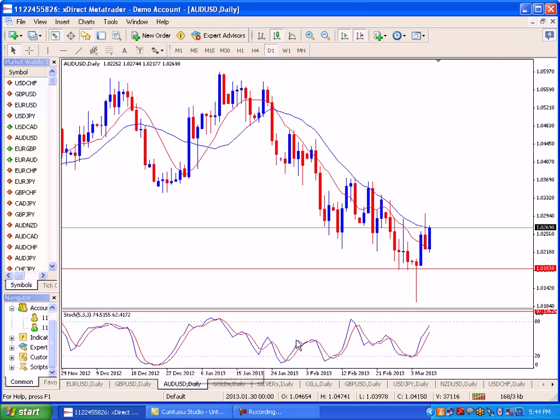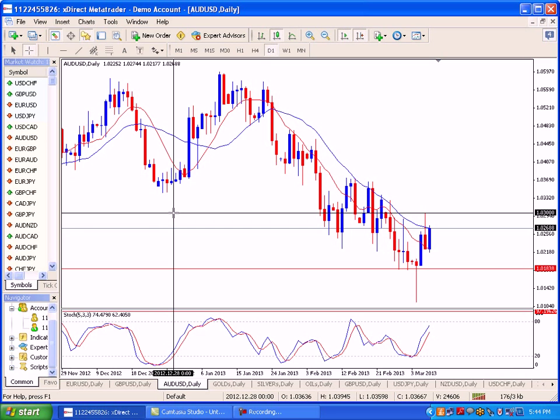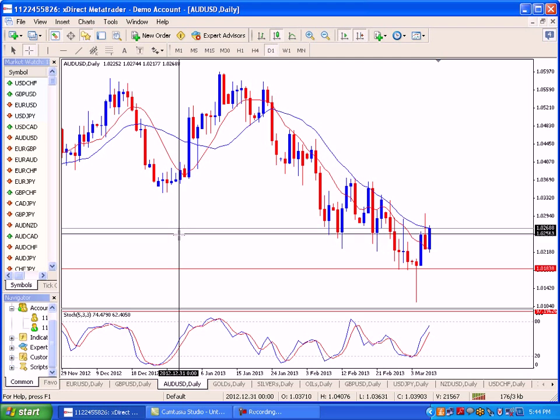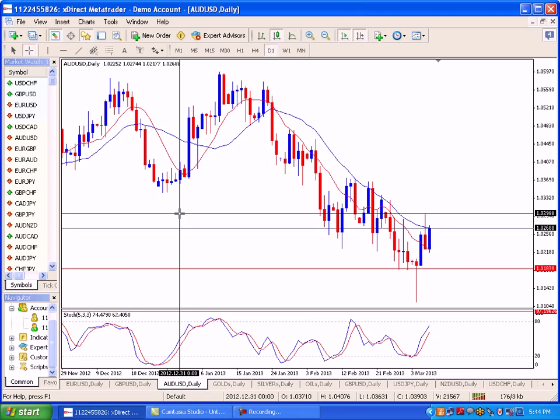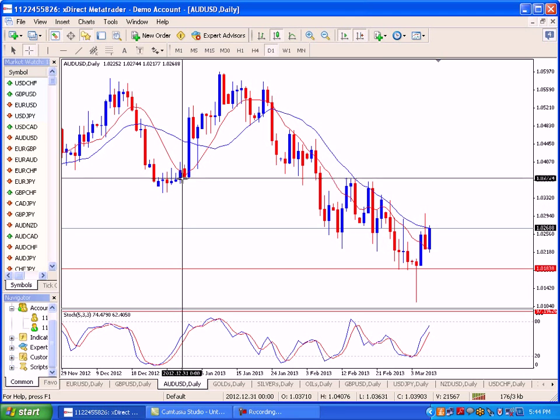Coming to Australian dollar, it has a very good reversal sign. Yesterday, market was down after testing the higher level of 1.0300, which was the expected resistance level. Today, I'm expecting that till the time support of 1.0250 is holding, the bounce can continue to the level of 1.0300 as the first resistance, and then may test